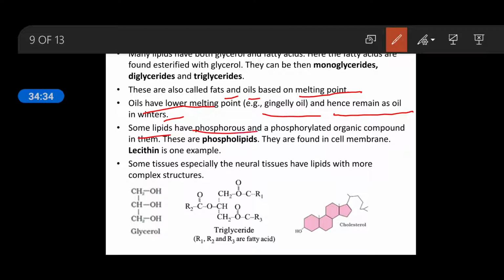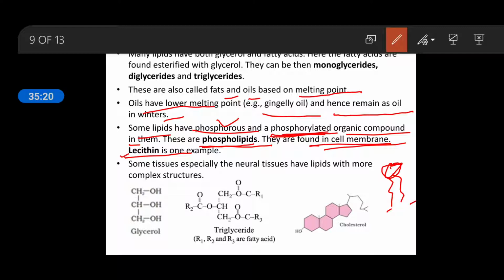Some lipids have phosphorus and a phosphorylated organic compound in them. These are known as phospholipids. They are found in the cell membrane. Lecithin is an example. This is the phospholipid: these are two fatty acid chains, and this is the phosphate group. So if a fatty acid chain gets a phosphate group, or is phosphorylated, then it is known as a phospholipid, and it is present in the cell membrane. One of the examples is lecithin.